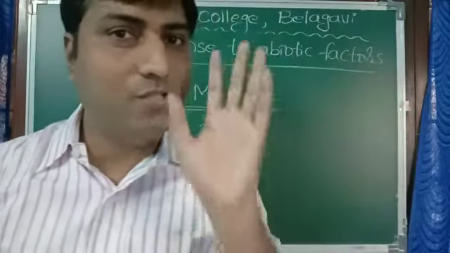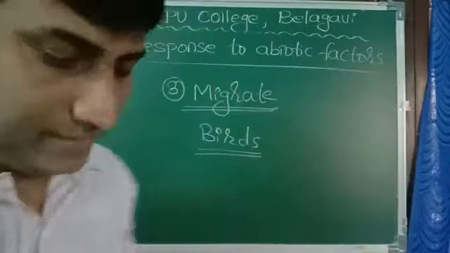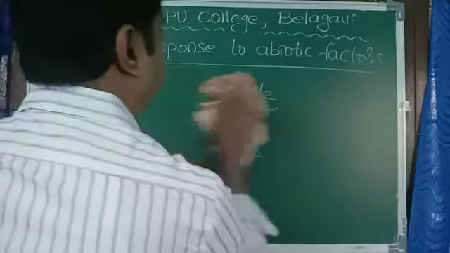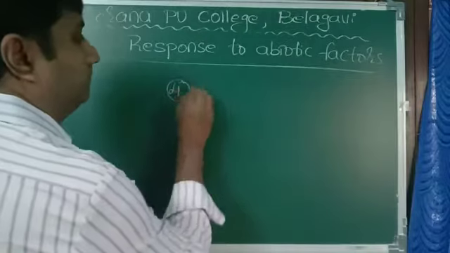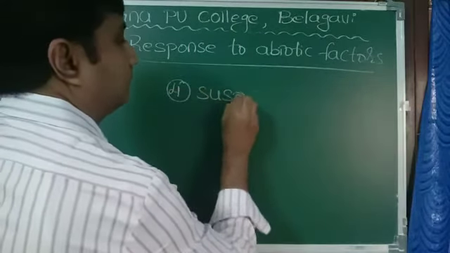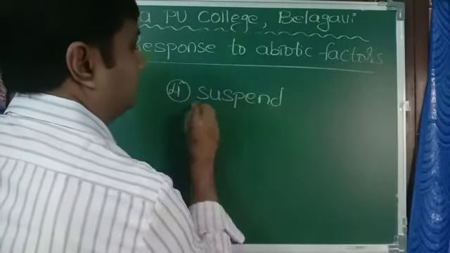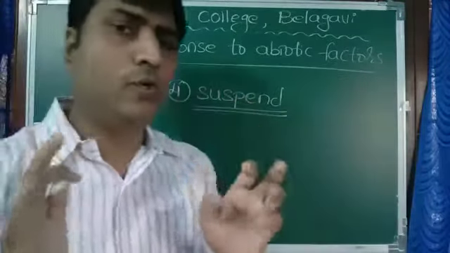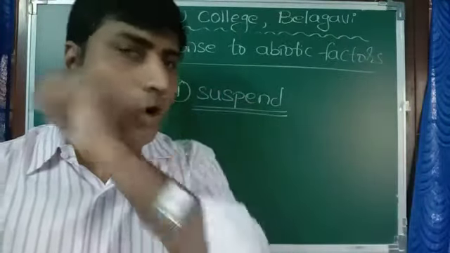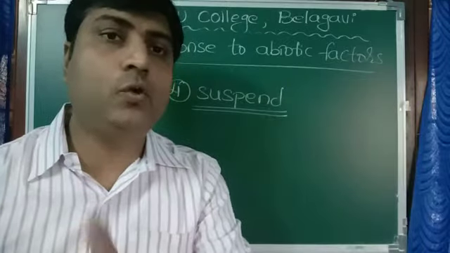Let us study the last one, that is suspend. In suspend mode, the organisms cannot go for migration.